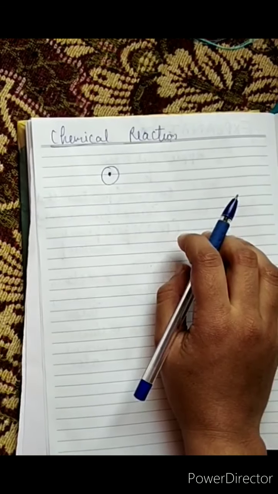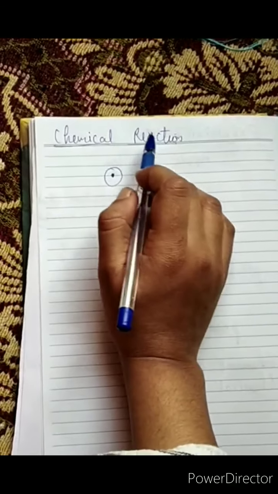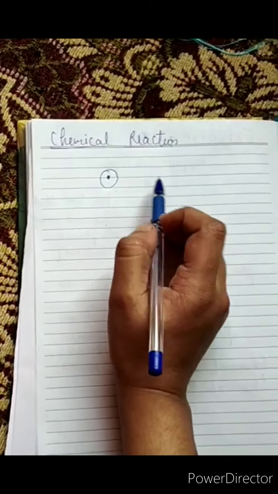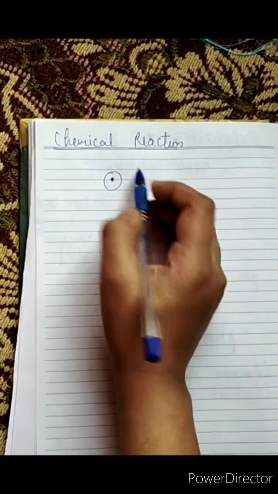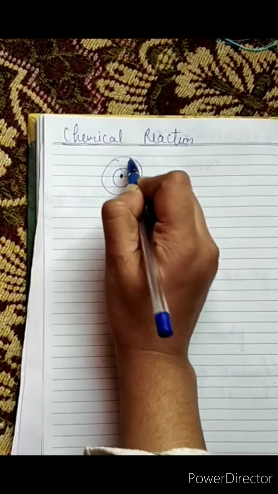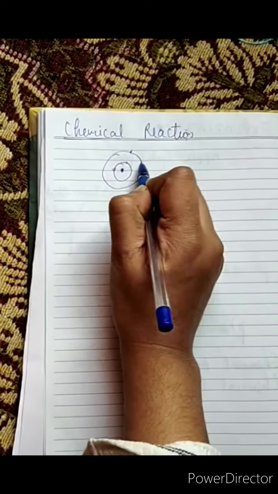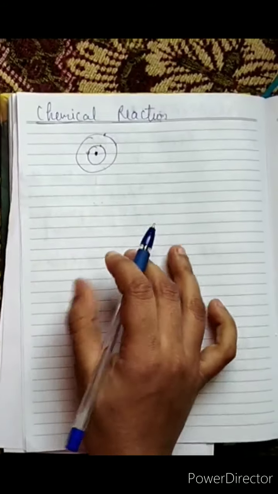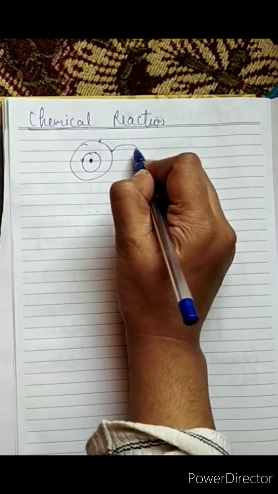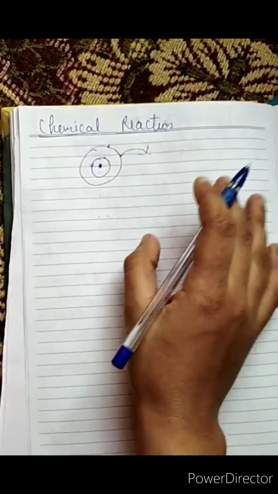I will explain this process with the help of a chemical reaction and equation. This is a nucleus, and around it we have electrons revolving. What is oxidation? Oxidation means loss of electrons.